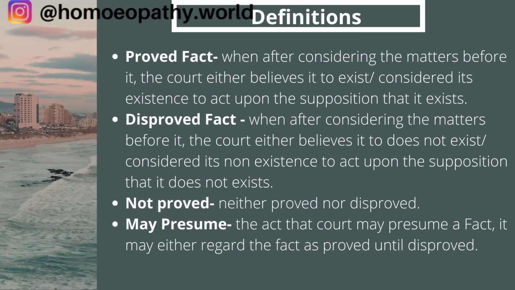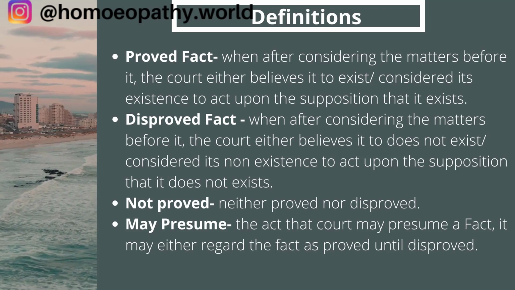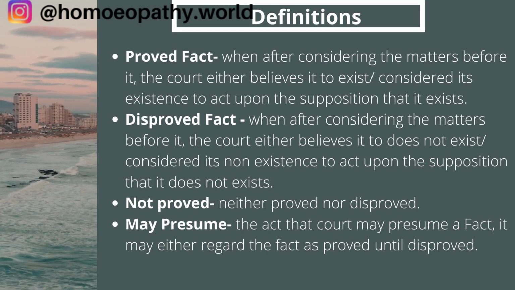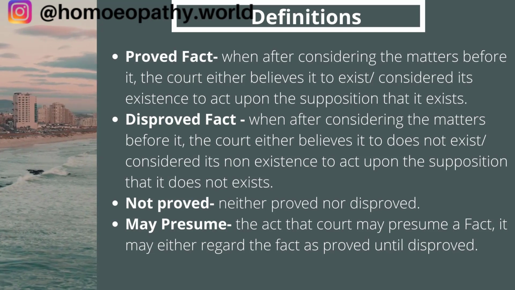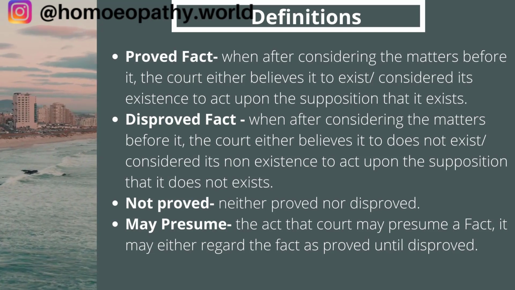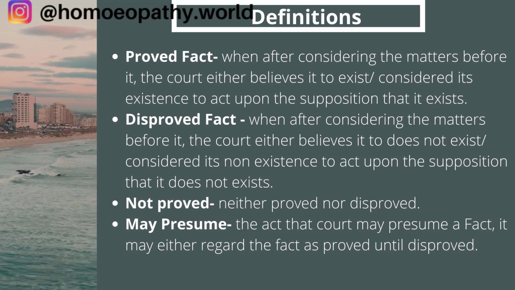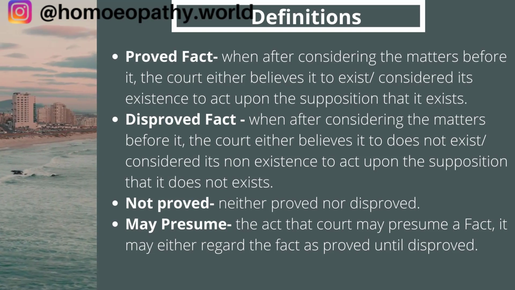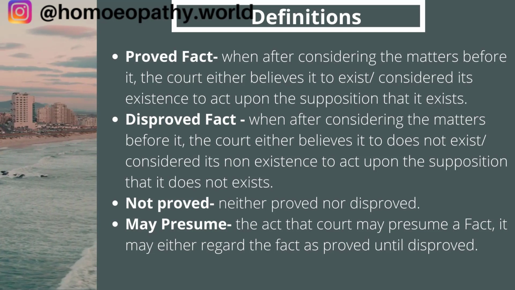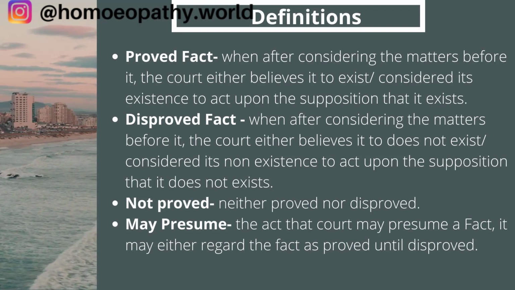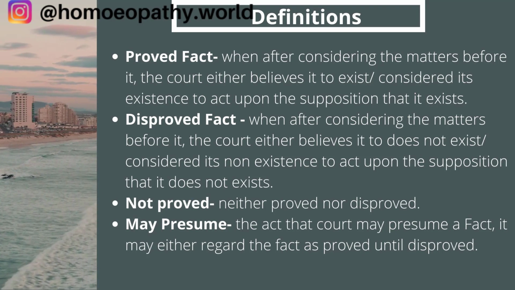Now a disproved fact is just the opposite of a proved fact. Anything which the court believes does not exist, or considers its non-existence so probable that a prudent person would act upon the supposition that it does not exist. It means anything which a court believes does not exist is called a disproved fact.